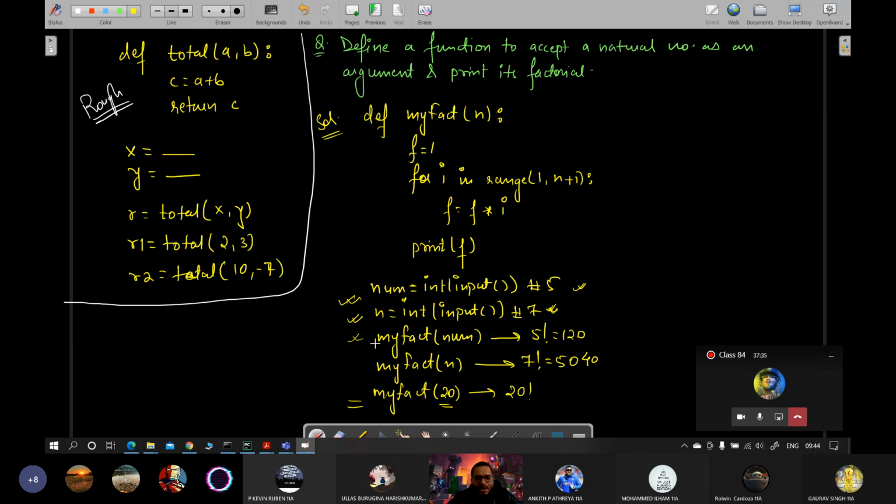Here you can return f, and then you catch it and then you print it. That's up to you, Ankit. I'm just showing that it can be done this way also. Of course, most of the time you will prefer to return, because a function will be doing something. Some values it will compute and throw back, which will be important, right?